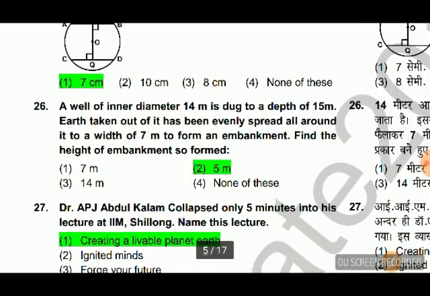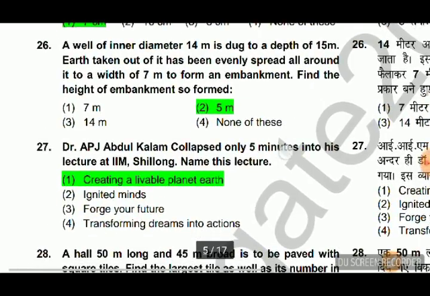A well of inner diameter 14 meter is dug to a depth of 15 meter. Earth taken out of it has been evenly spread all around it to a width of 7 meter to form an embankment. Find the height of the embankment. So solve it, otherwise comment down, I will solve it.